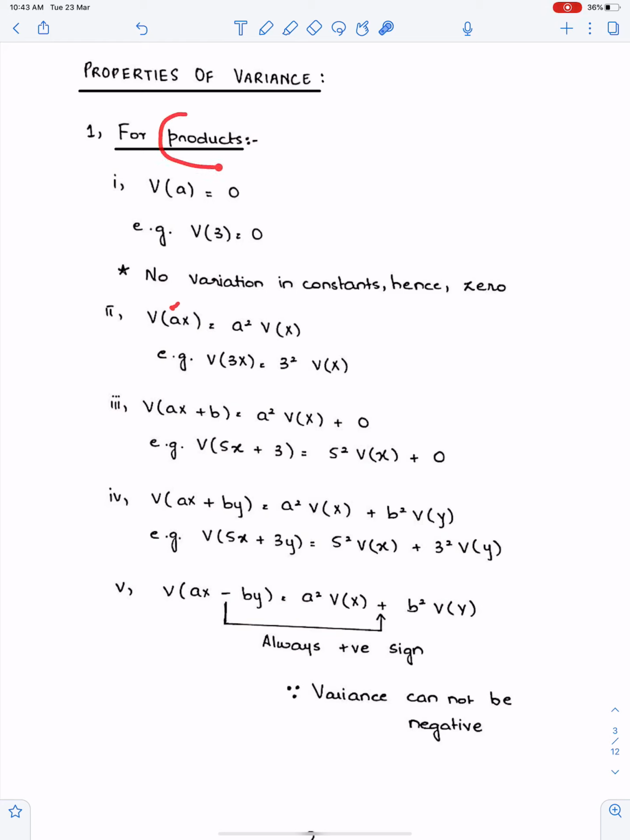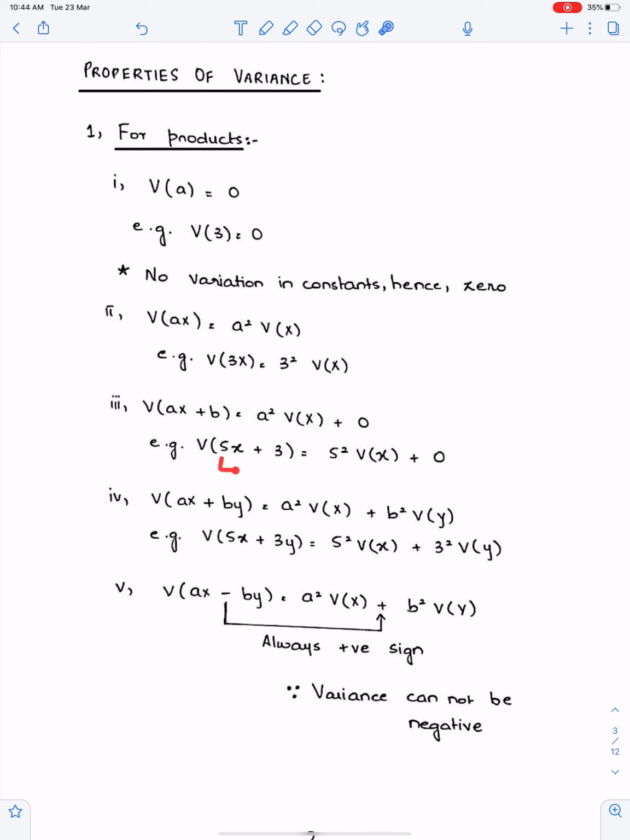Now, since we are doing properties for products, therefore the coefficient will become squared. I mean, this a will become a square. You have to give power 2 to the coefficient, because this coefficient is the multiple of x. So a square Vx. This 3 is a multiple of x. This is basically 3 times x. So 3 is the multiple, so it will become 3 square. This a is the multiple, this is the constant. This a will become a square and this constant will become 0. The variance of a constant is 0.